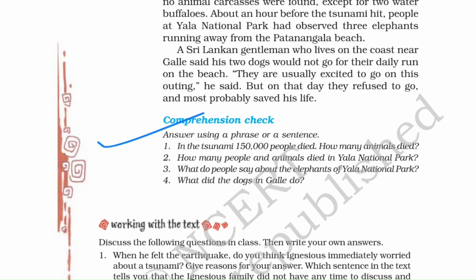Okay. Then third question, what do people say about the elephants of Yala National Park? What happened was the people present at Yala National Park observed three elephants running away from the Patanangla beach about an hour before the tsunami hit that place. About an hour earlier, okay. Then what did the dogs in Galle do? The dogs in Galle refused to go for the daily run on the beach on the day the tsunami hit the coast. Okay.